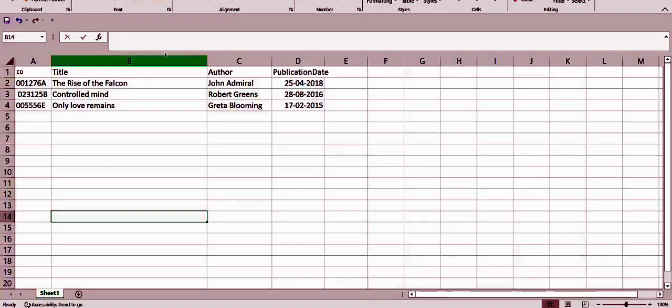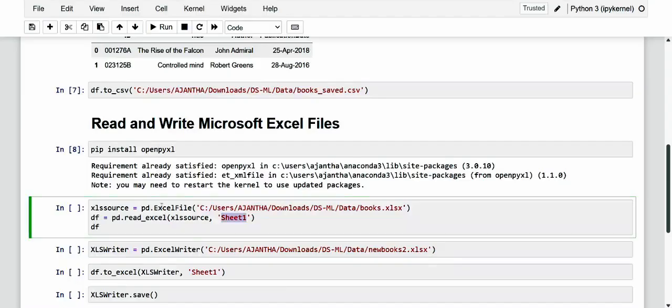So see here, this is the exact sheet 1. Okay, and to import the data contained in an Excel spreadsheet, the source file is first defined by creating an instance of the ExcelFile class, with the constructor of the same name, using as argument the name of the Excel file that is to be read.